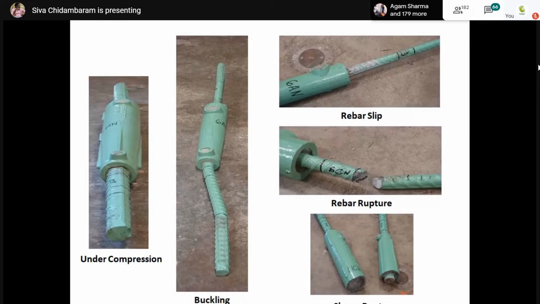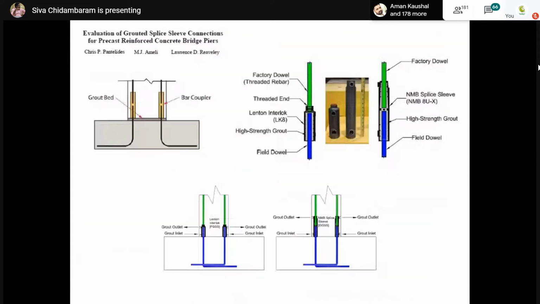You can see the buckling failure, rebar slippage, rebar rupture, and the coupler itself failed. So these are the various types of failure witnessed during this kind of testing by the authors. This is to ensure my coupler is perfectly transferring the force to the adjacent rebars and my coupler is not failing. But in this case, you can understand different types of failures. So it says that the coupler may also fail if you are not following certain procedures.